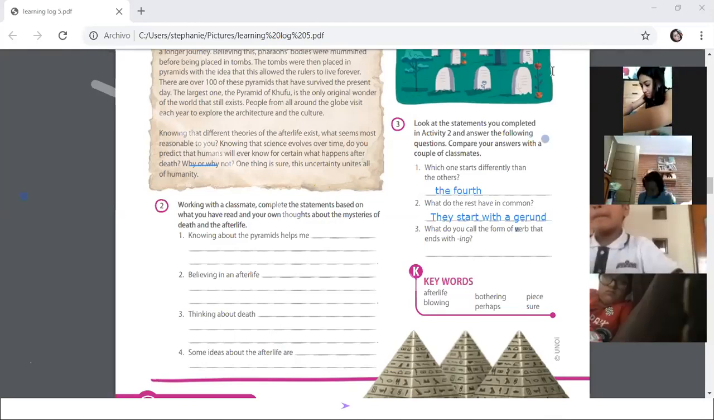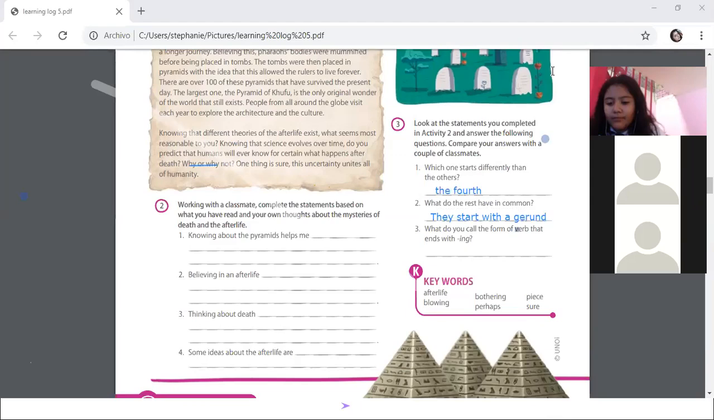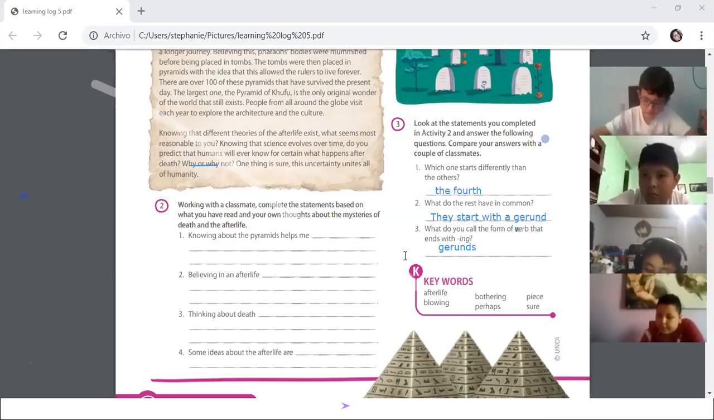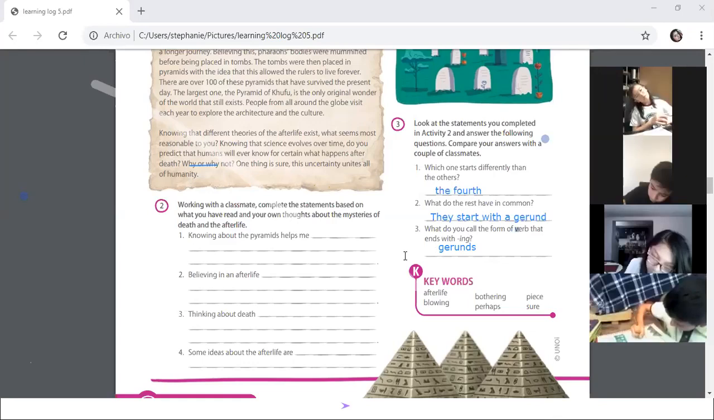Okay, then number 3. What do you call the form of the verb that ends with ing? What is the verb that ends with ing? Gerund. Excellent. Super good. You are so intelligent, my dear students.